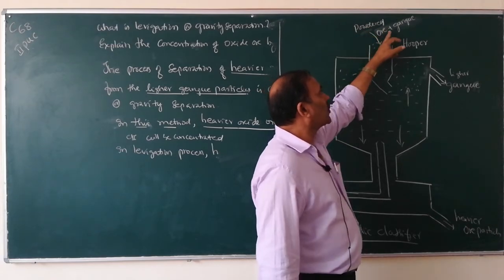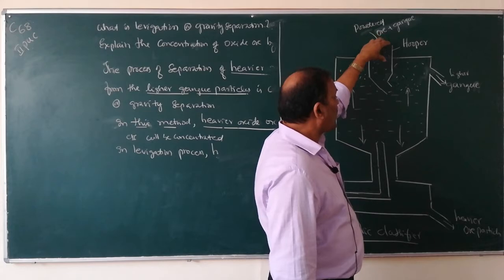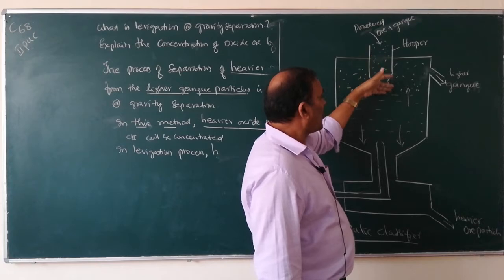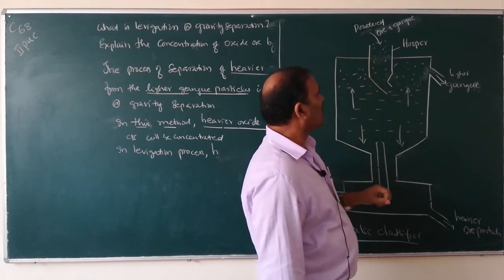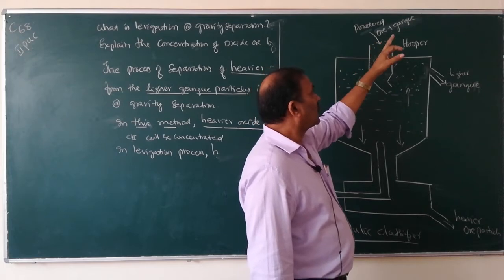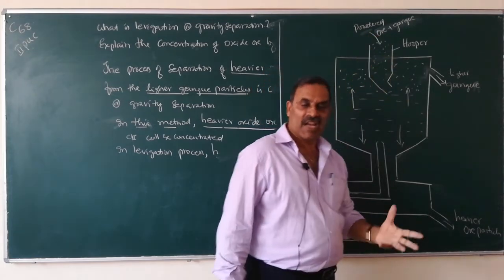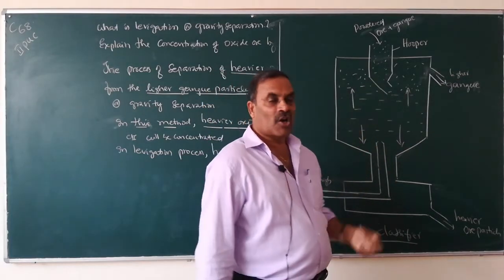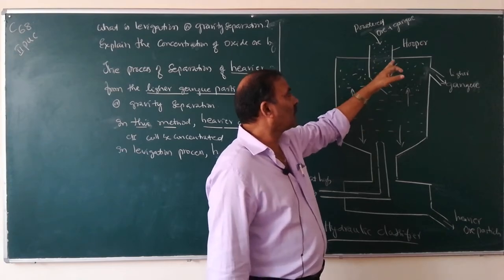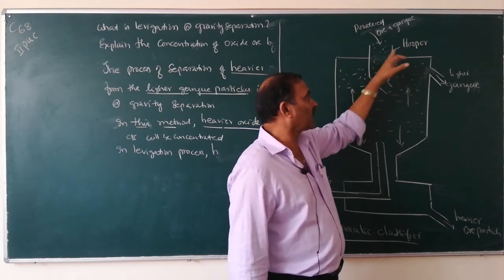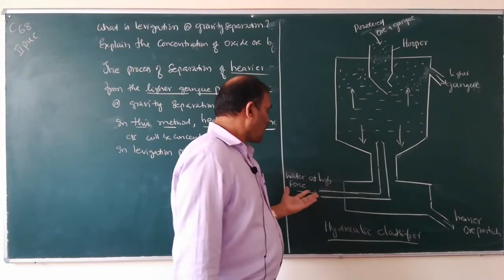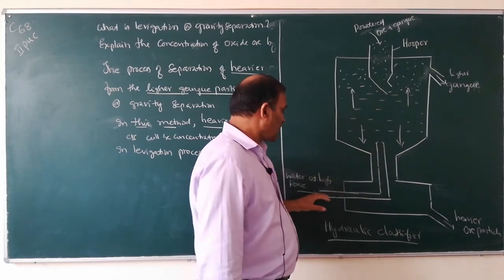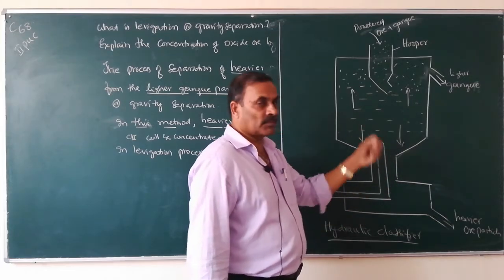The powdered ore plus gangue particles are introduced through the hopper from the top of this reservoir, and then water at high pressure is passed into the reservoir through the tube from the bottom.